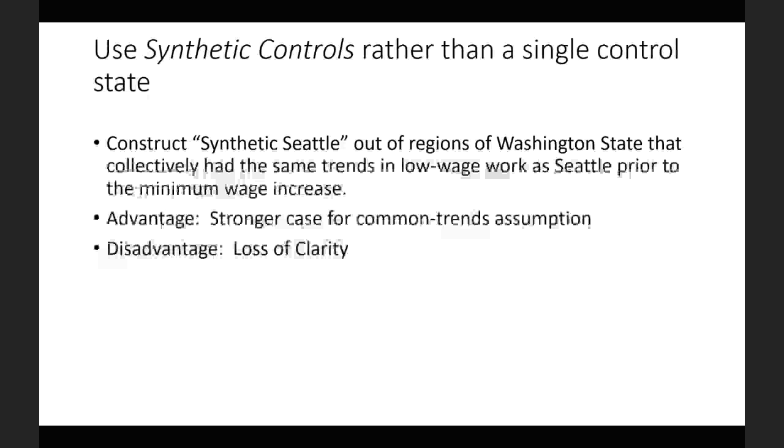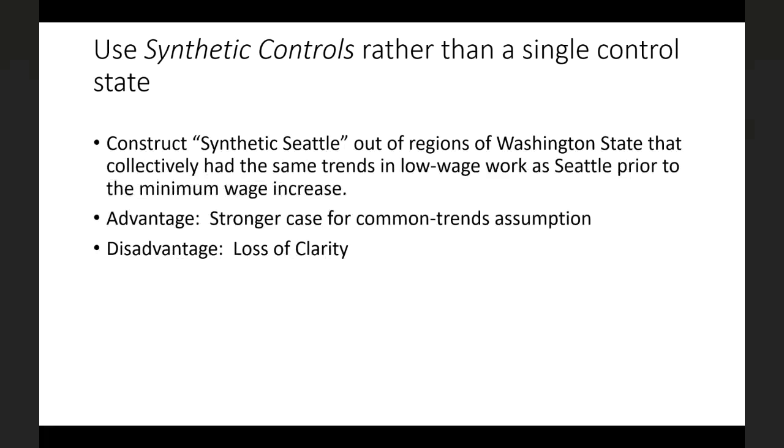The second thing that they're going to do, the second innovation compared to the Card and Krueger paper, is that instead of using a standard difference in difference, where they say I've got Seattle and then I have another city that's going to act as a control group for Seattle, they're going to construct a synthetic Seattle out of all of the Washington counties that are not part of King County, the county that Seattle is in.